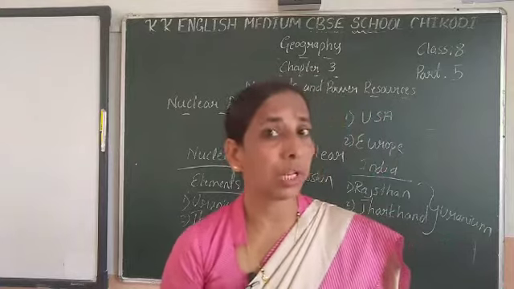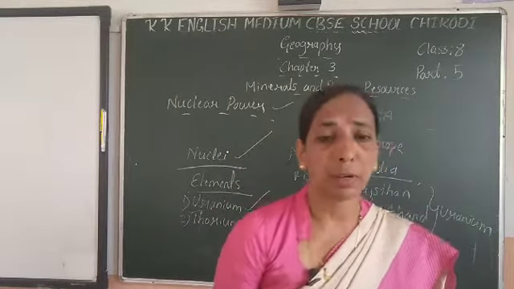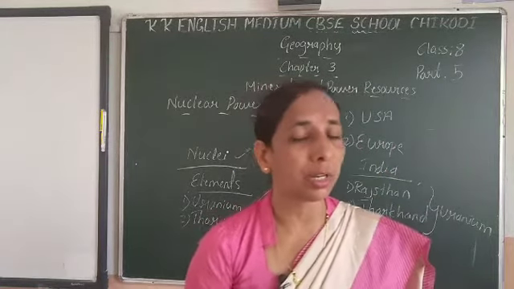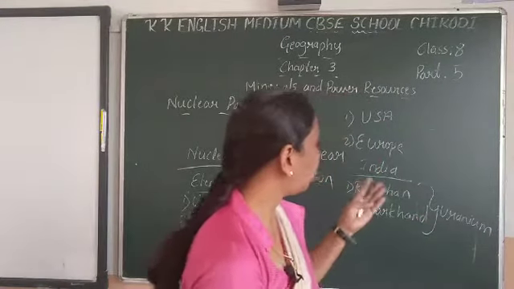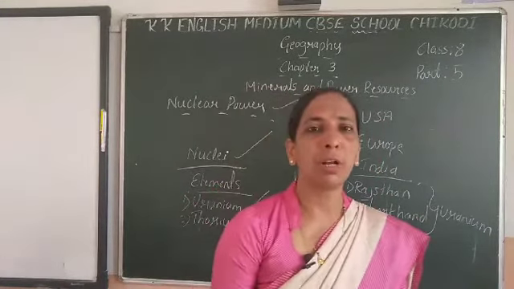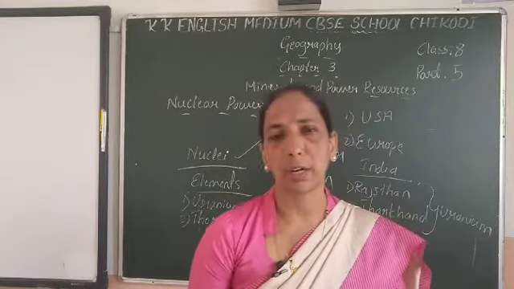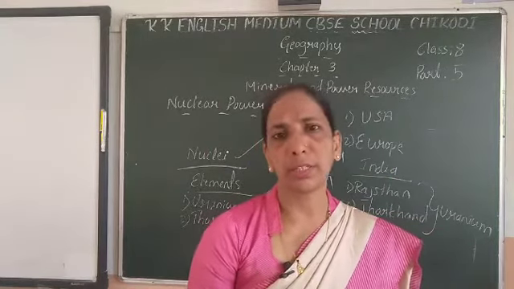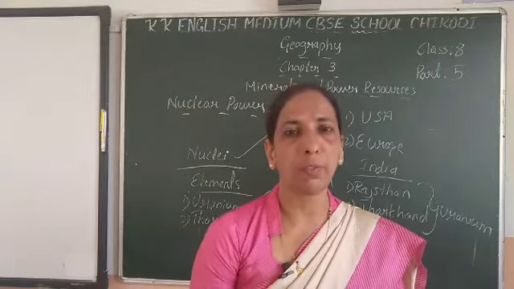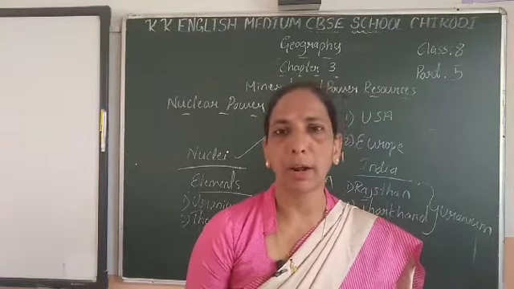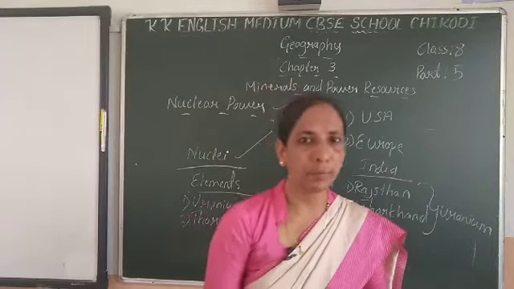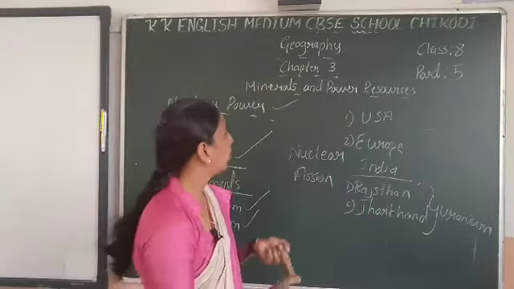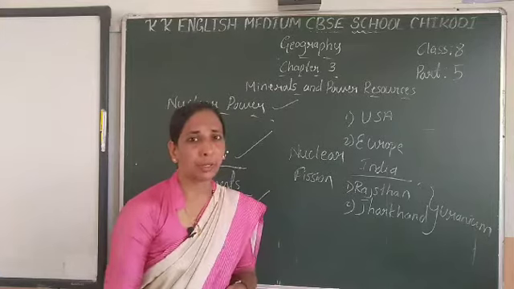Nuclear power is produced in the USA and Europe, and in India in Rajasthan and Jharkhand. Nuclear stations in India are in Tamil Nadu, Maharashtra, Kerala and Karnataka. So part 5 is completed.